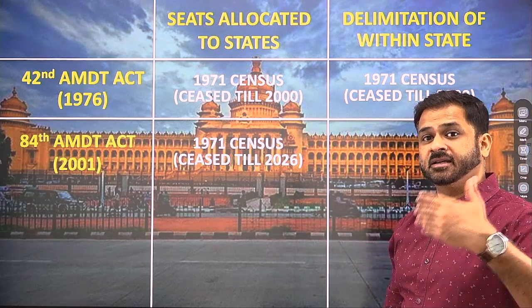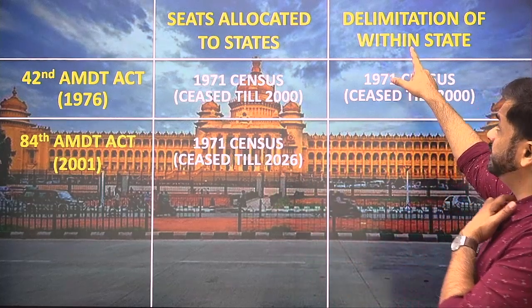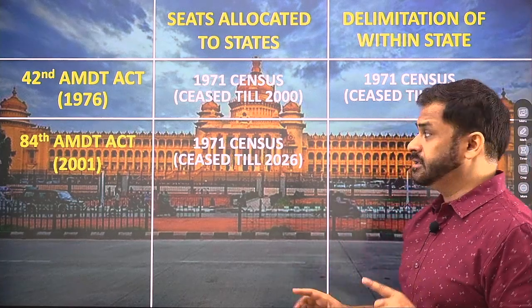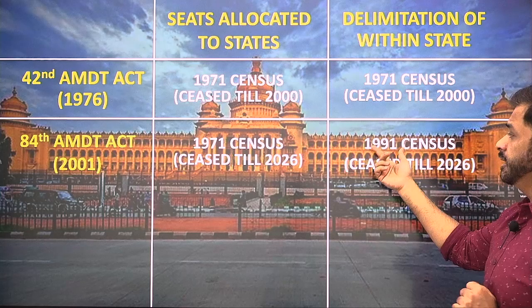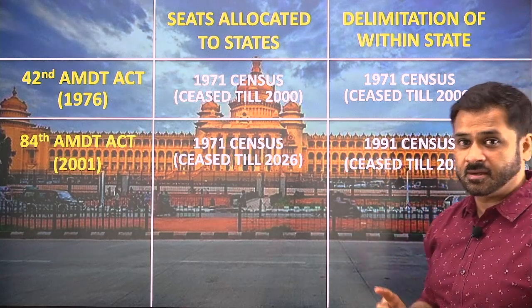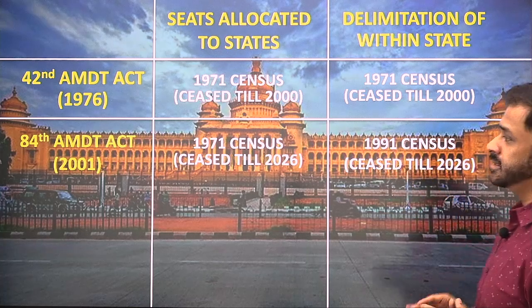So they extended it further till the year 2026. But for the delimitation of constituencies within the states, here they made a change. Now they are using the population figure of the 1991 census, not the 1971 census. So a change has been made, and this will be ceased again till the year 2026.